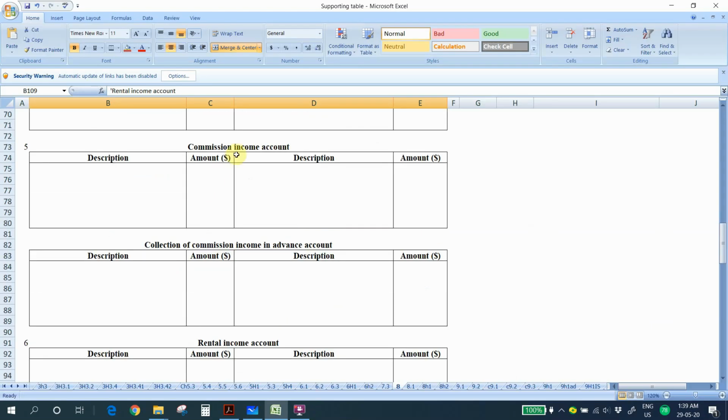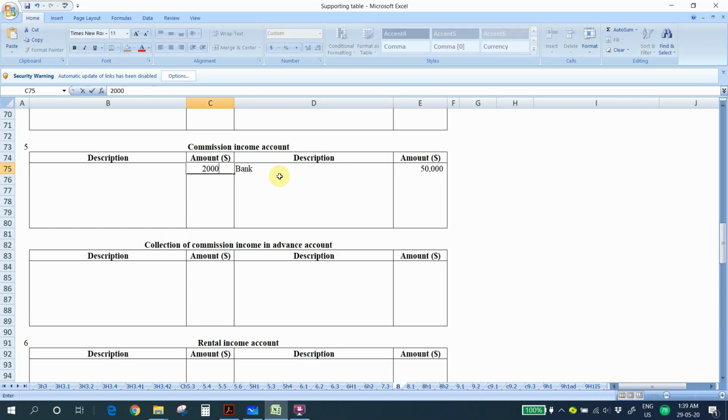So scenario 5, commission income account and the collection of commission income in advance account. So we start from the collection. Collection is we debit the bank account and we credit the commission income account, 50,000. But we know that there are 2,000 which is collection in advance.